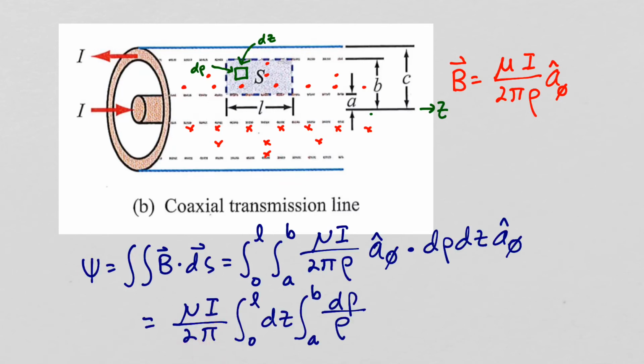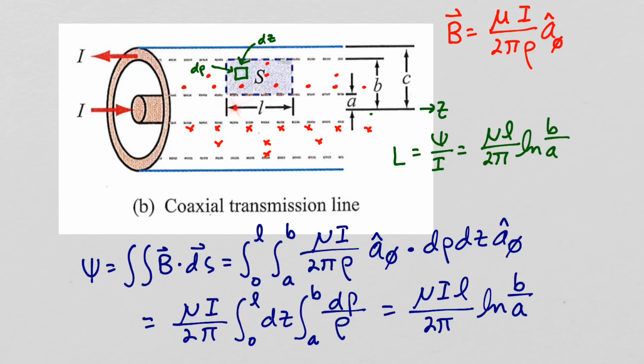so let's factor out the constants to get mu I over 2 pi, integral from 0 to L of dz, and then the integral from A to B of d rho over rho. The integral of d rho over rho from A to B will just be the natural log of B over A, and the integral of dz from 0 to L will just be L. So here we have the total flux associated with this segment of length L, and in this case the flux will be the same as the flux linkage.